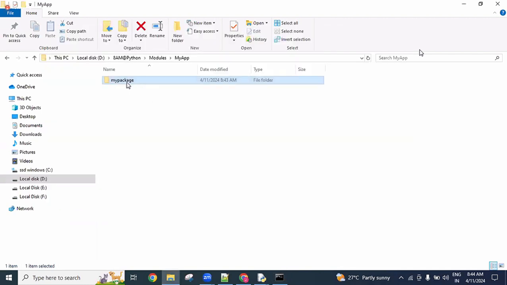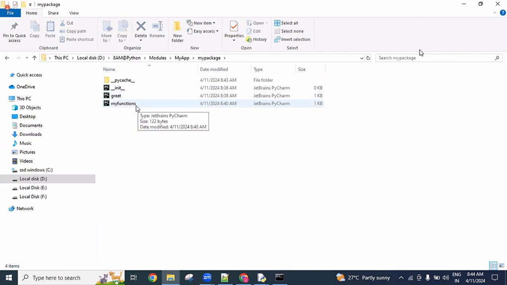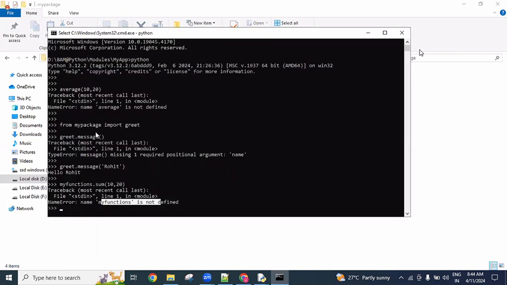So here in my package, we have my functions. This is not defined, not imported. That's why we get a name error, my functions is not defined, like in memory allocation, it is not defined. That is showing a problem. So now if you want this one also, same as the above message: from my package import my functions, like we can import it.